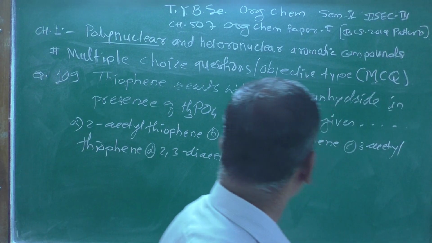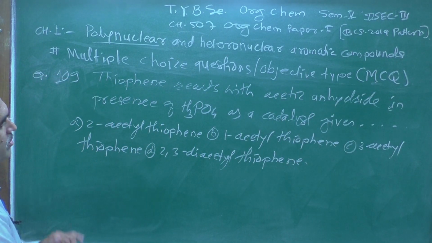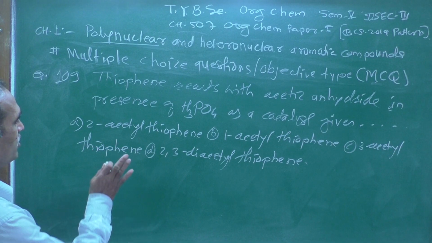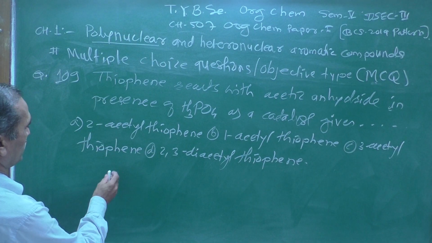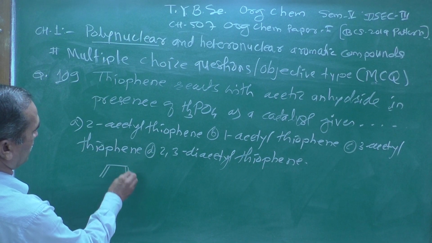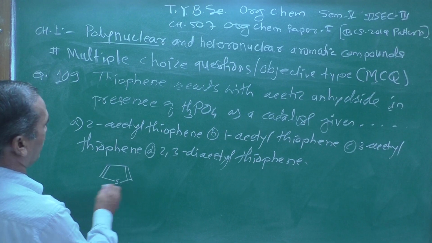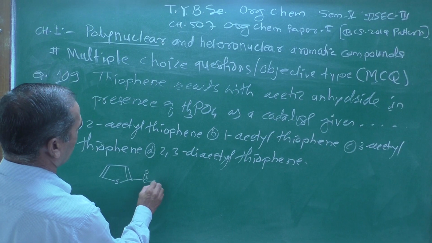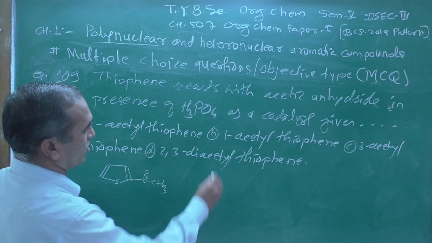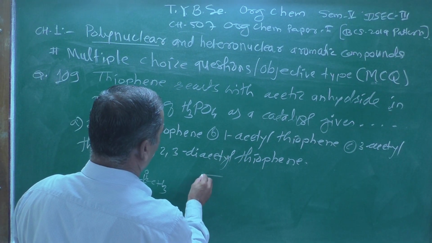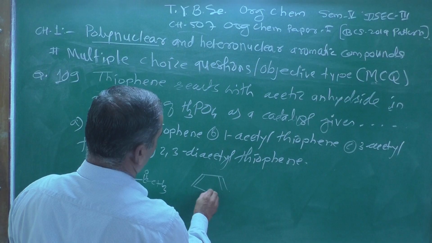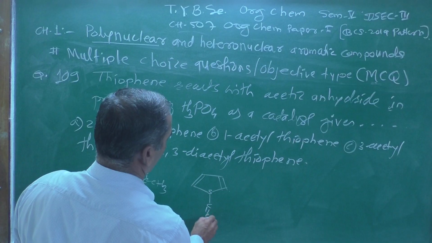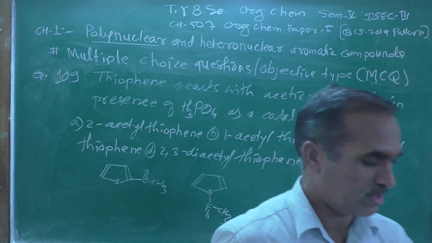Let us see here, because we are solving this problem with some justification. Here is 2-acetyl-thiophene: the structure of 2-acetyl-thiophene will have sulfur, thiophene means this ring, and an acetyl group present at the 2 position like this. Then there is C double bond O with a CH3 group present over here.